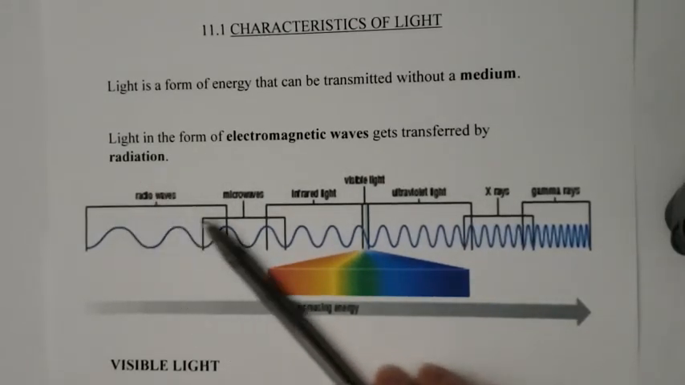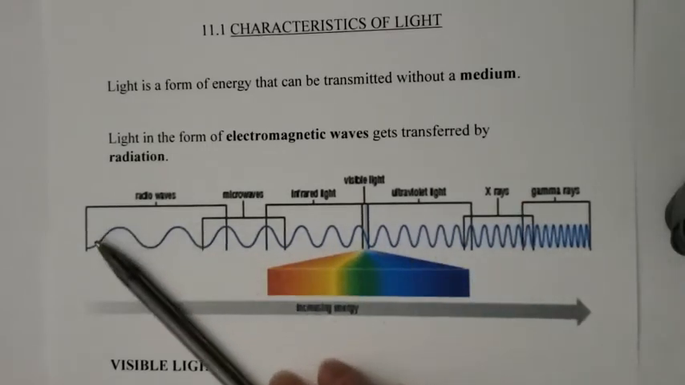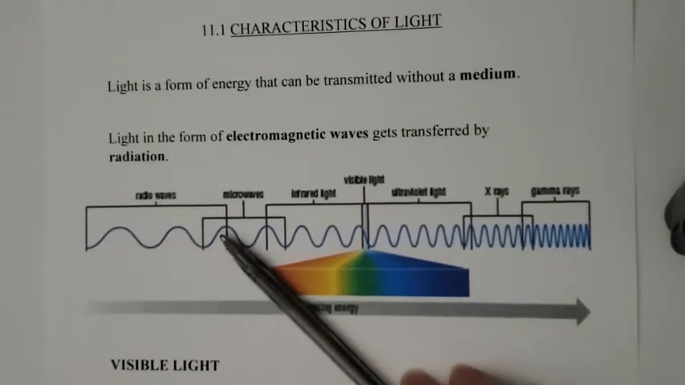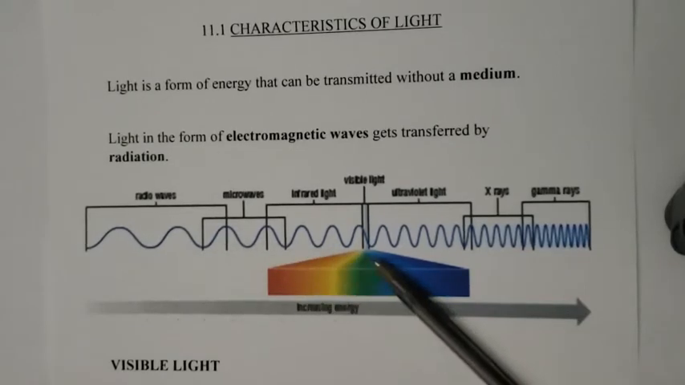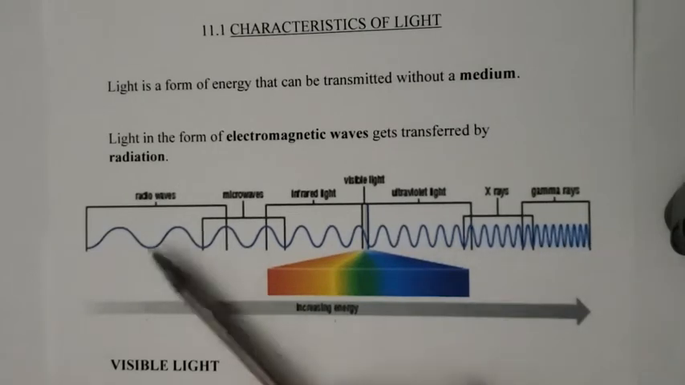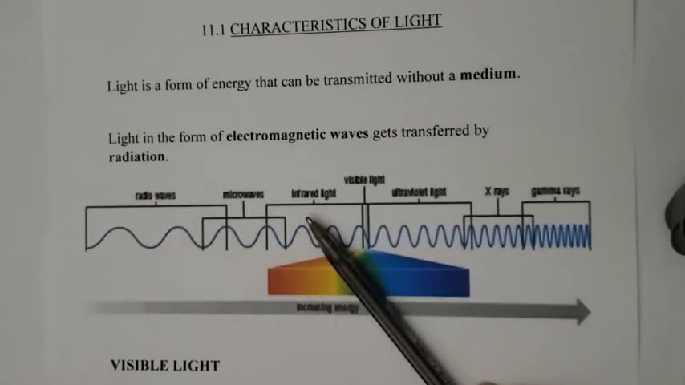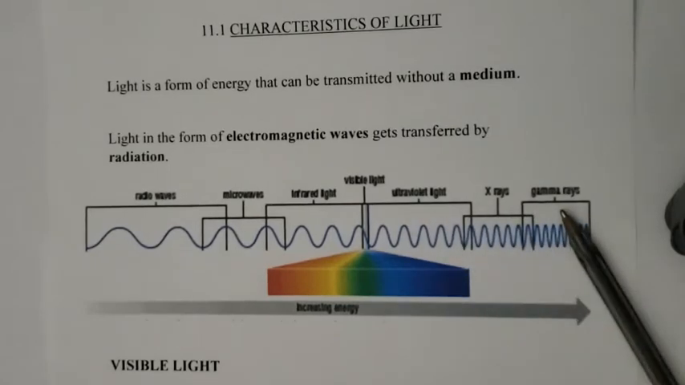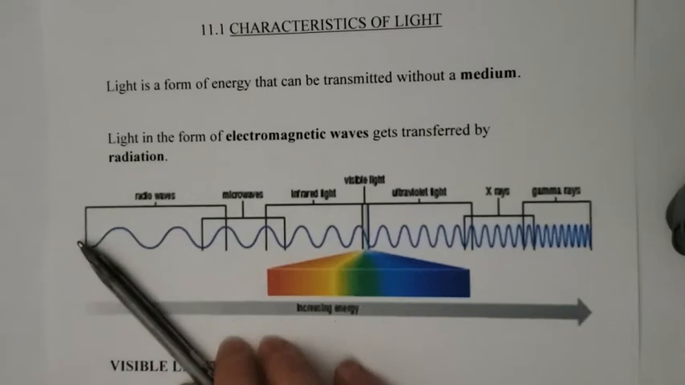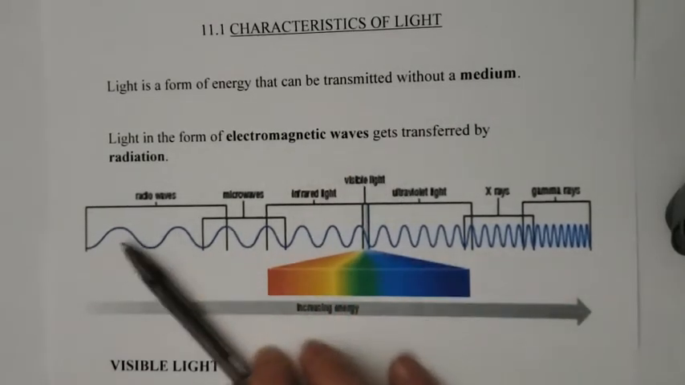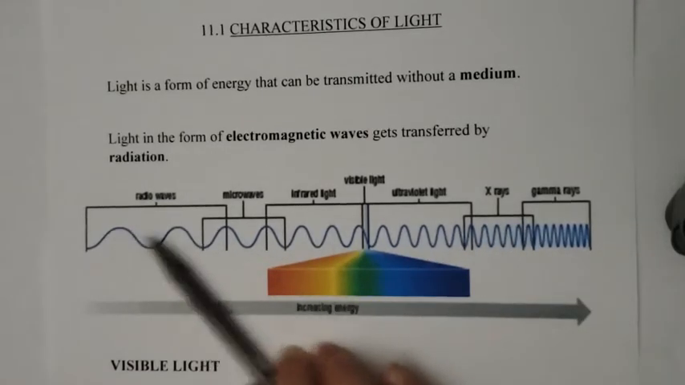And this is the electromagnetic spectrum. So we start with very low frequency, and as we move to the right, we get more energy, more energy, more energy, and really, really high frequency waves. So we have radio waves, microwaves, infrared light, visible light, ultraviolet light, X-rays, and gamma rays. So if I ask you, what are the different forms of electromagnetic radiation? These are what I'm looking for.